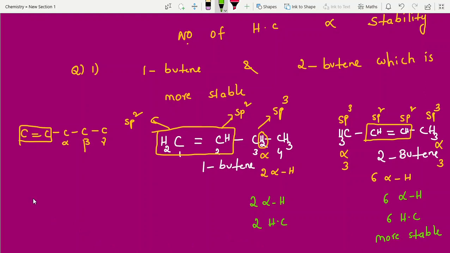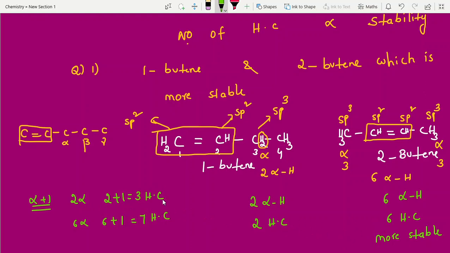Books we have taken alpha plus 1 also, students. Suppose 2 alpha carbons means 2 plus 1, totally 3 hyperconjugation structures we are writing. And suppose 6 is there, 6 plus 1, totally 7. Here also one increasing. You can take the normal method or else alpha plus 1 also, both will come same answer.